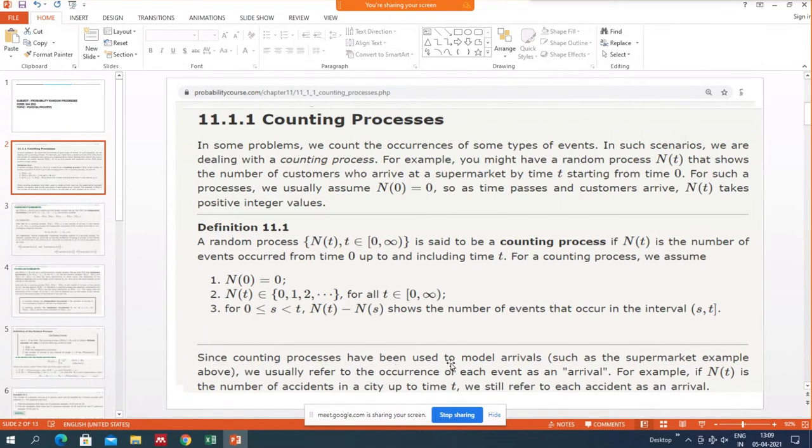Since a counting process is used to model arrivals such as the supermarket example, we usually refer to the occurrence of each event as an arrival. So whenever we have the word arrival, we are assuming the occurring of a certain event. For example, if Nt is the number of accidents in a city up to time t, we still refer to each accident as an arrival.